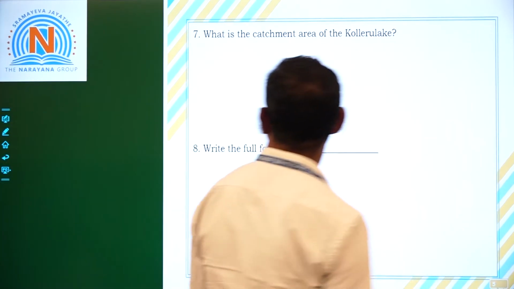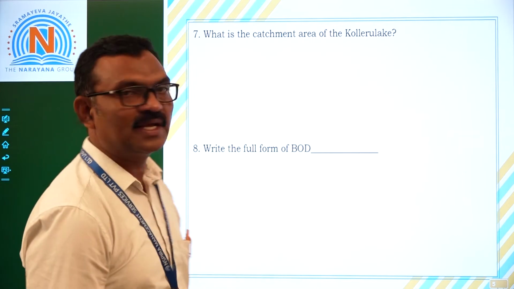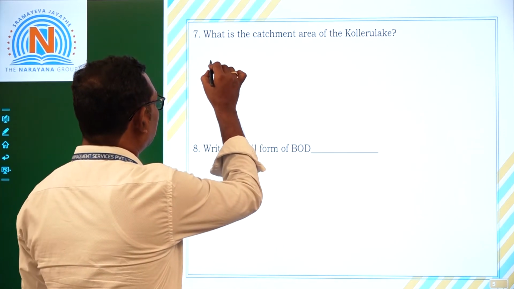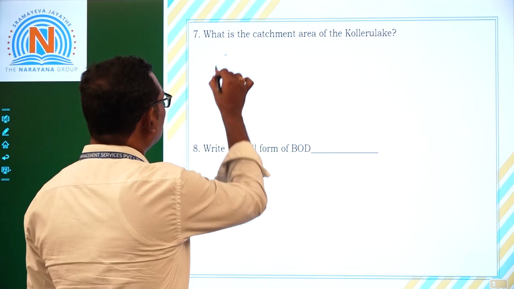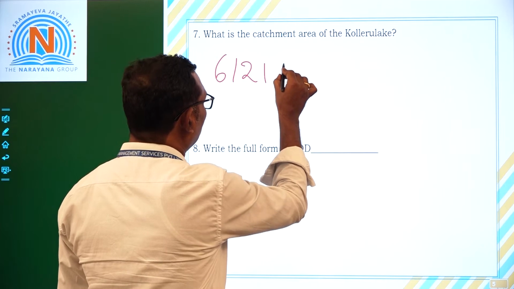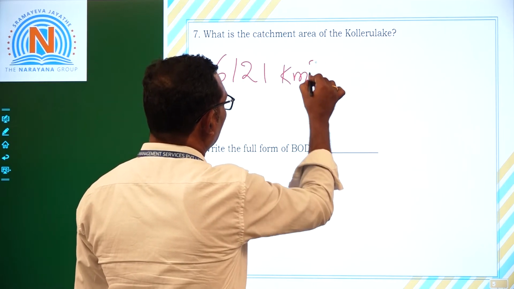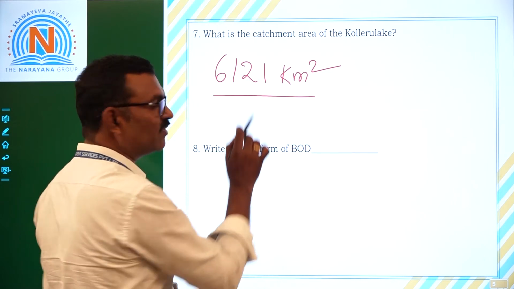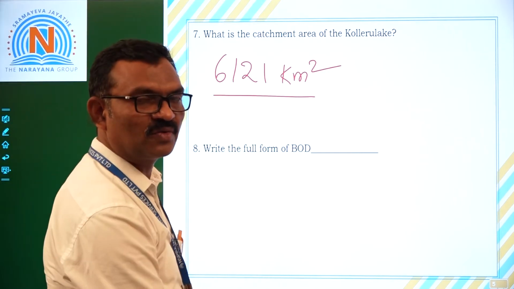What is the catchment area of Kolleru Lake? Kolleru Lake is extended over about 6,121 square kilometers of area.